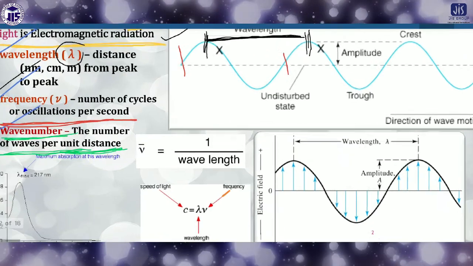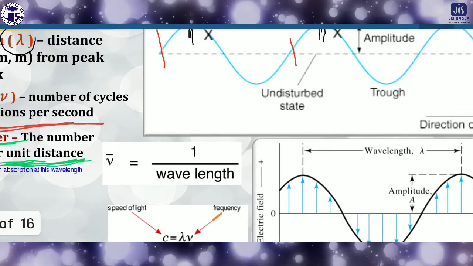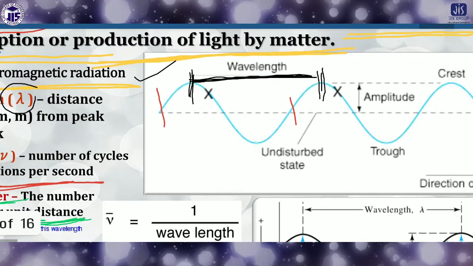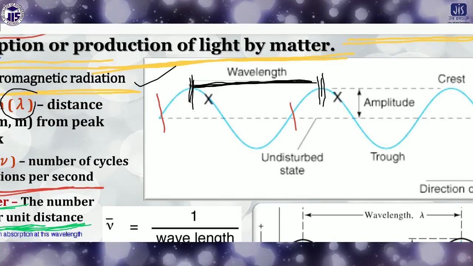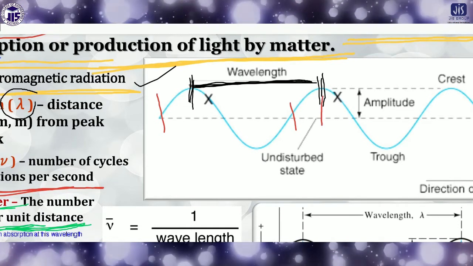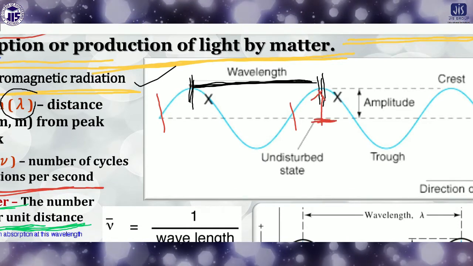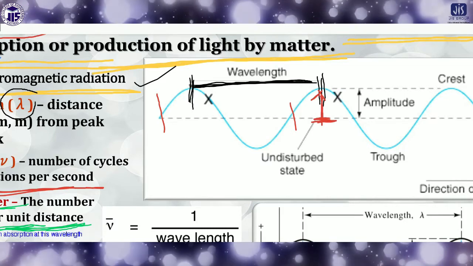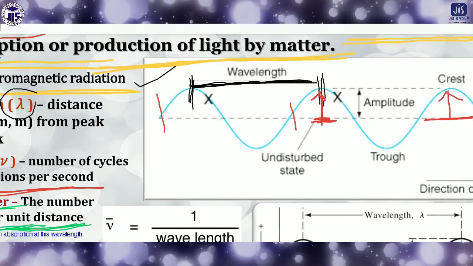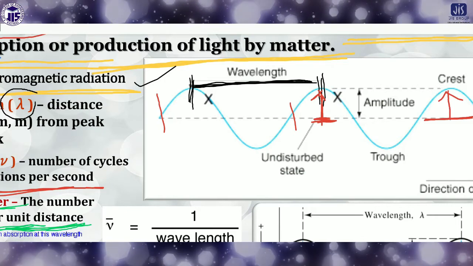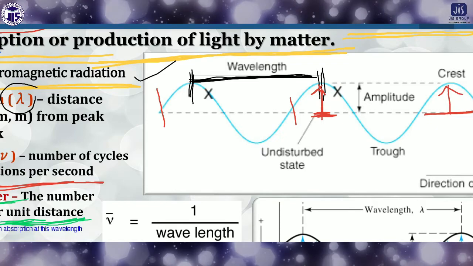It is the distance from here to here. This is called the amplitude, and for each case it is generally represented as A. So amplitude is also important, you have to keep in mind what the amplitude is.